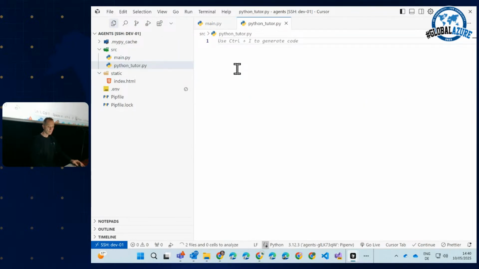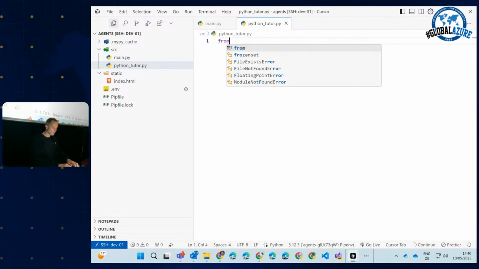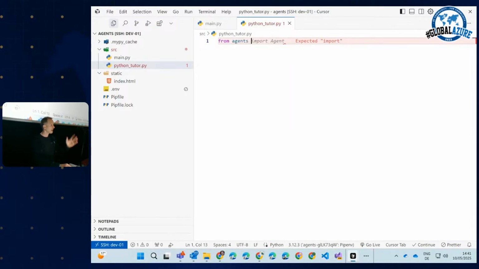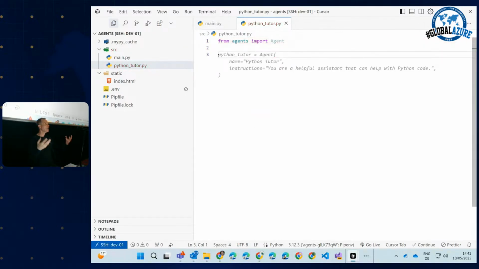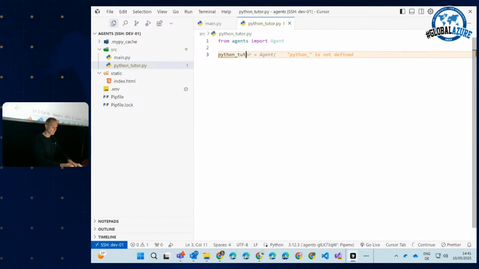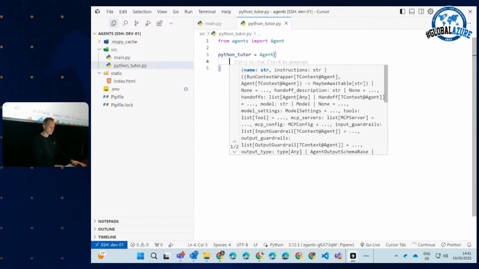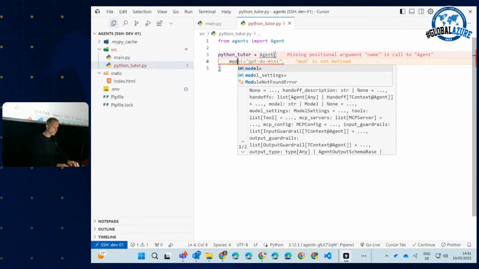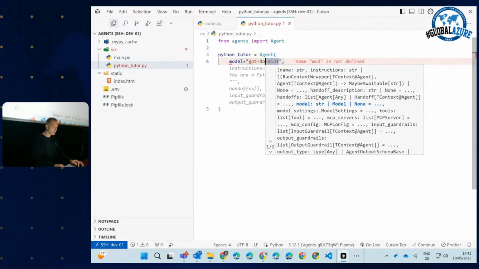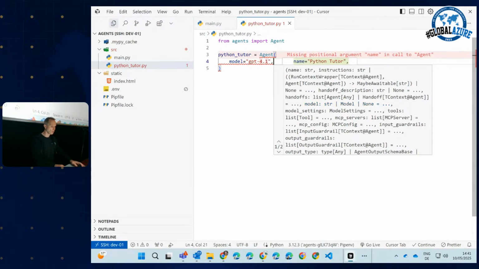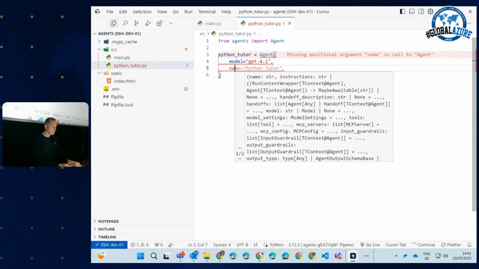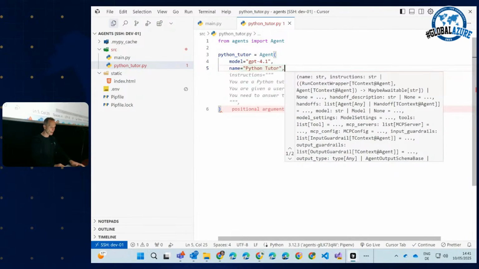Okay, very good. So first, from the agents framework that I told you about, the OpenAI Agents SDK, we import something which is called an agent. That's essentially the base class for our agent. Let's say we are creating a Python tutor equals to agent, and then let's set up this agent here. First, give it the model. I am going to use the GPT 4.1 model for my agent. Then I'm naming this thing the Python tutor. That is good. I think that should be fine.